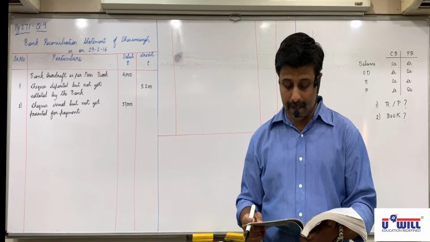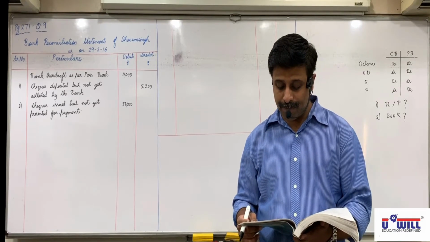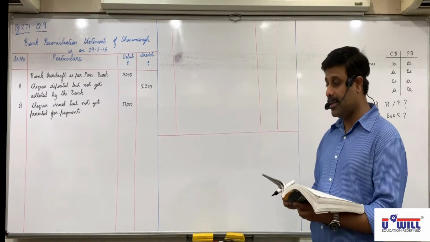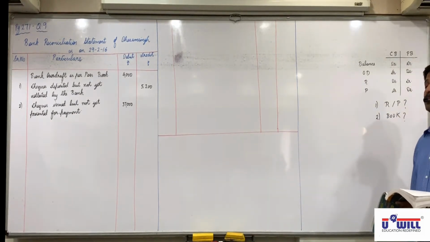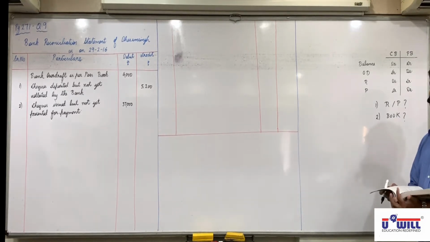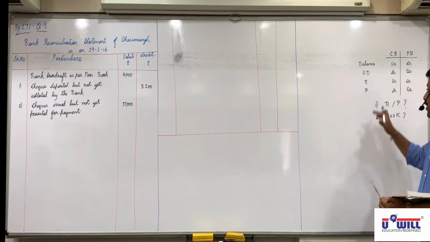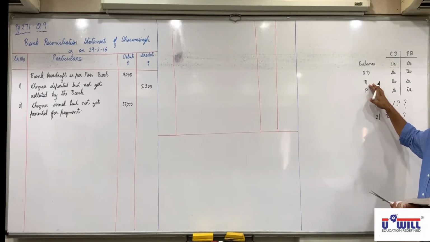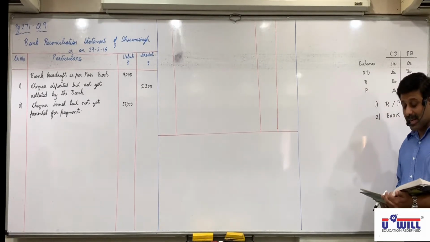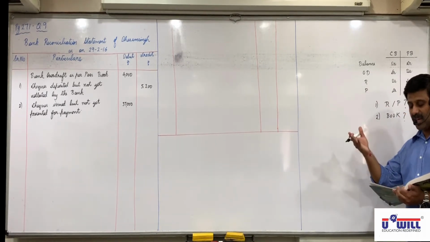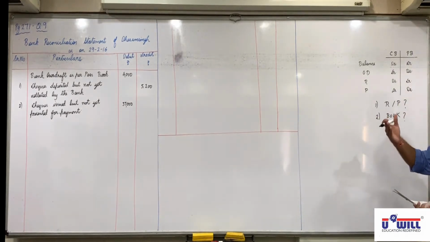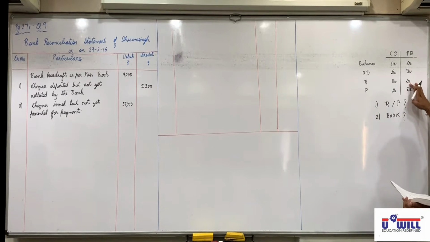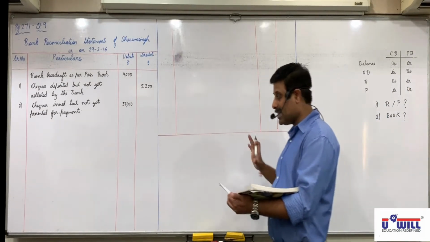Next, cheques received and recorded in cash book but not sent for deposit in bank, 9900. Is it a receipt or a payment? Receipt. In which book is it not recorded? Passbook. It is clearly given. Received and recorded in cash book, but not sent for deposit in bank, so it is not recorded in passbook. It is a receipt and not recorded in passbook. Apply the steps properly. Is everyone clear with this?